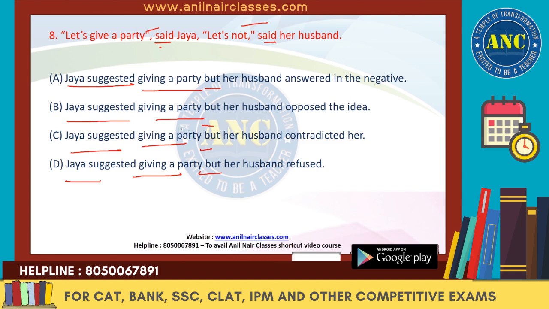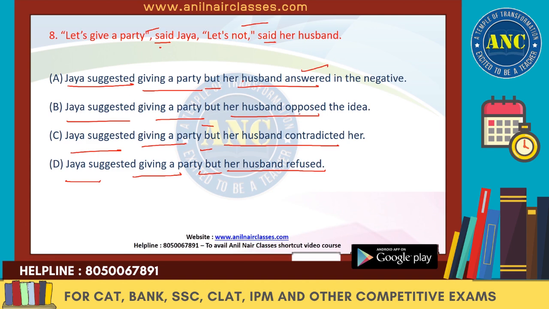Now what is happening over here, the next one? "But her husband," because her husband answered. Obviously, her husband has answered this suggestion. So, "but her husband opposed the idea." "Her husband contradicted her." "Her husband refused." Now, what we know over here is "answered in the negative" is better because we can't use "opposed."